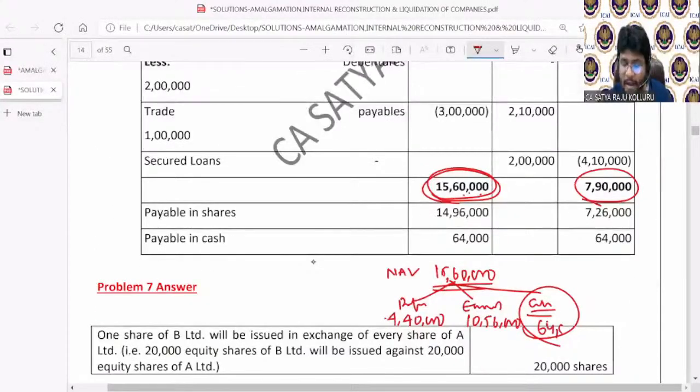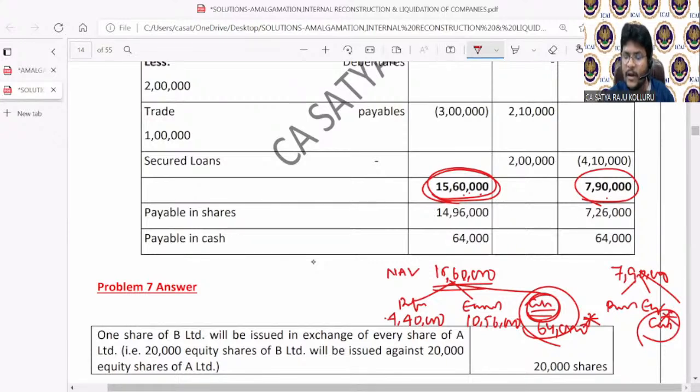For that purpose, you calculated the NAV. Amount payable to equity shareholders you cannot know directly because the cash component is also involved, that's why the cash component is a balancing figure. In the same way, out of 7,90,000, you can segregate the amount in the form of preference shares, in the form of equity shares, and in the form of cash. Cash is the balancing figure. You already know the amount in the form of preference shares and in the form of equity shares. For that purpose only, you are applying the net asset value method.